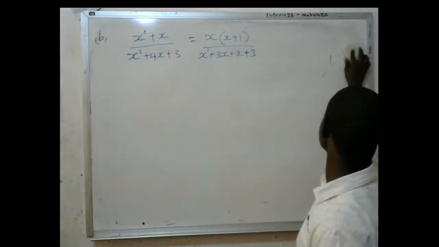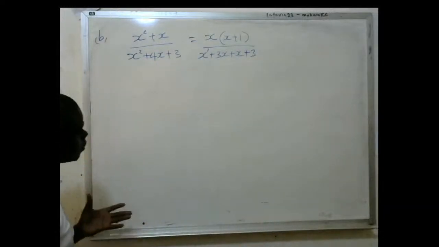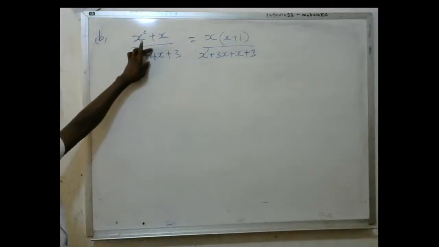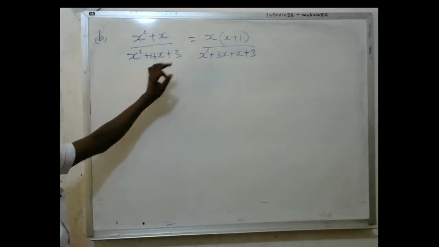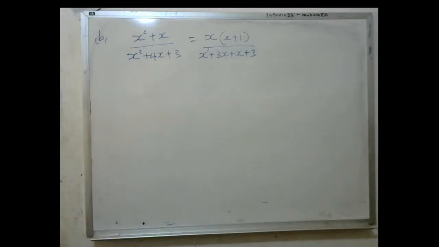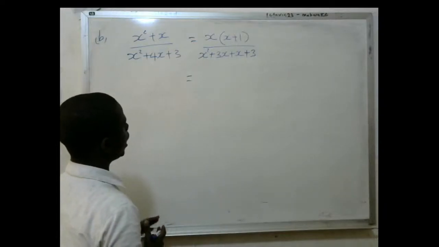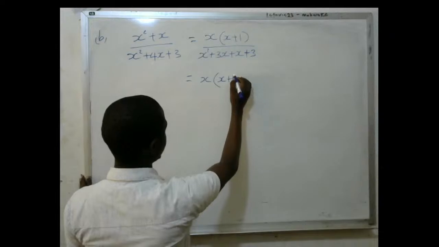Then I proceed. This is coming from this. And how have we come up with it? We are getting two numbers with a sum of the number that is here, a sum of 4, and a product of 1 times 3. So those are the two numbers. We proceed. Now, when I proceed here, I'm going to have x into x plus 1.